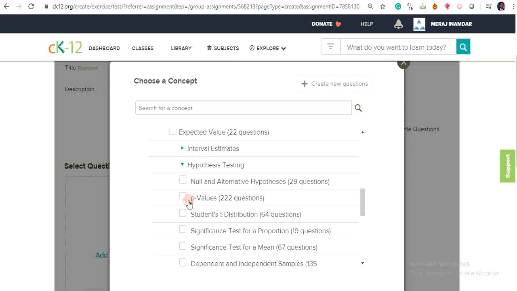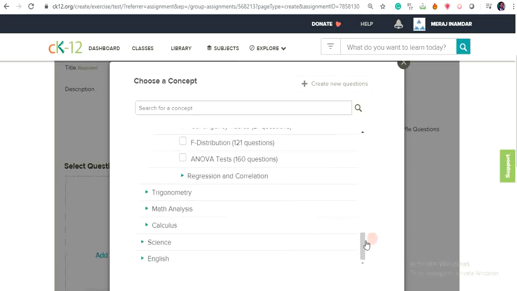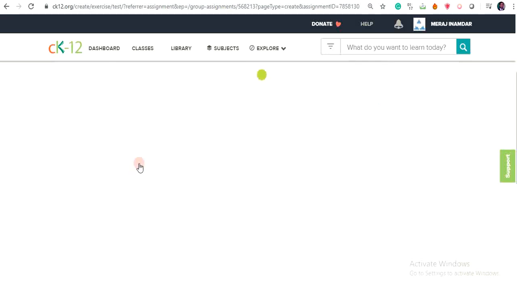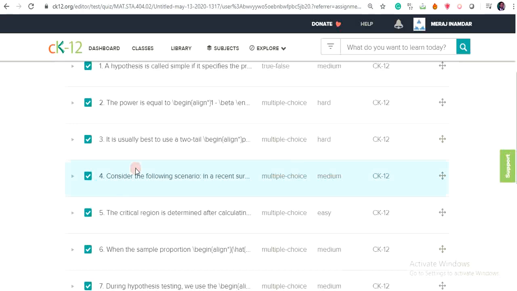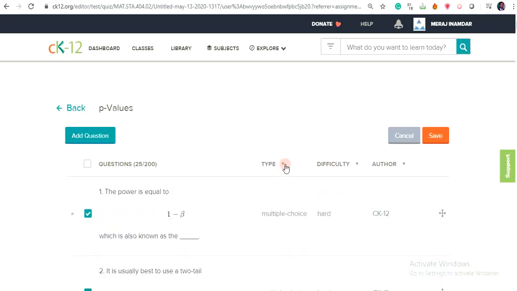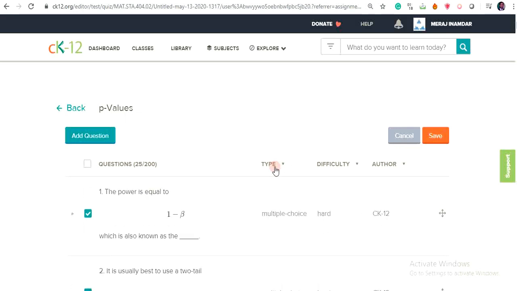Like for p-values, there are 222 questions available here, which have been audited by the CK12 team. I'm selecting p-value. If you want to create a new question on this concept, you can create that question. You can configure the question also, because they have divided all the question banks into hard, medium, easy difficulty levels. They have segregated that. Type of question is also available: